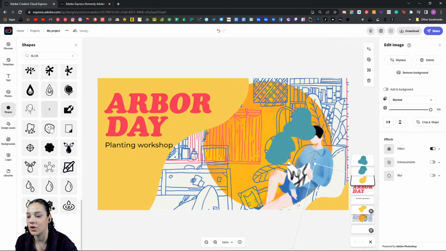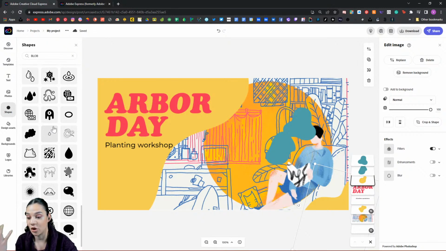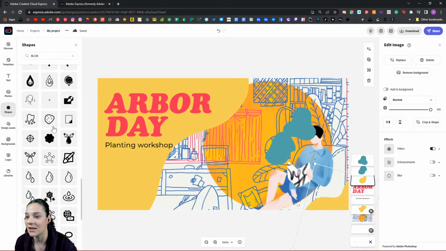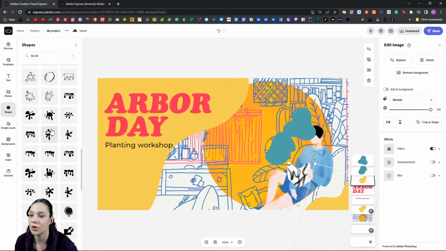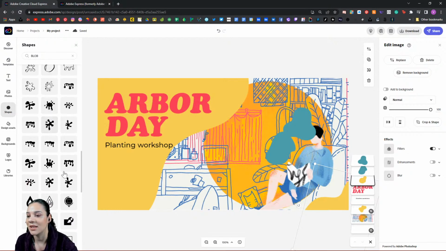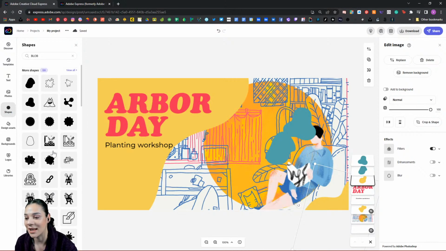There's a lot of sets, as you can see, for those of you who maybe have not explored a lot of these shapes just yet. When you search for something, you typically get one of something, and then you can see there's a lot of variations of that same style, as if the creator didn't just create one blob but gave you a selection to choose from. And if you need to use more in your project like we're doing today, it's very convenient to have multiple pieces that belong to the same set. So you're definitely set there.